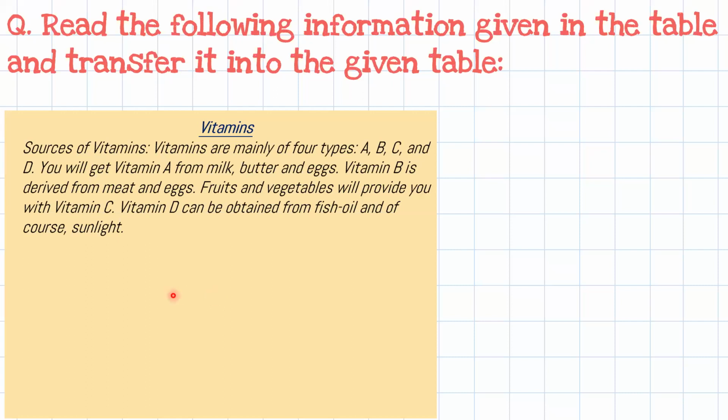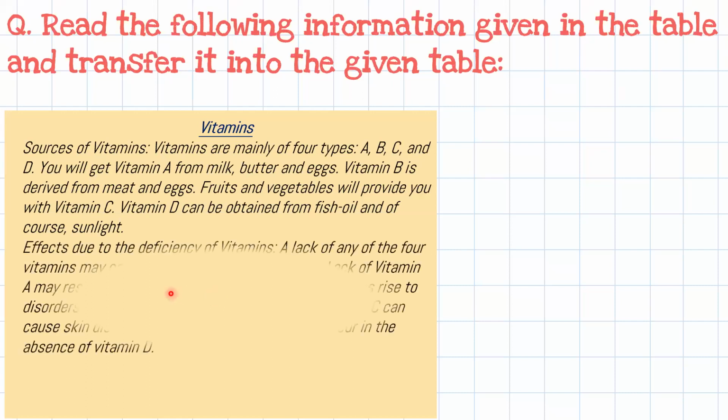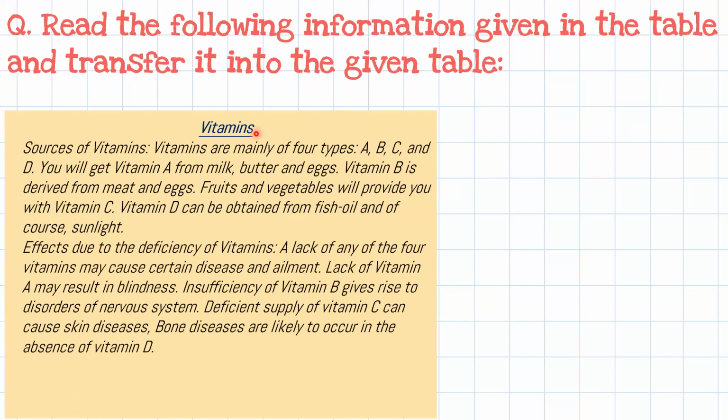Okay. So the information is here. We'll read the passage now. The passage is about vitamins. Sources of vitamins. Vitamins are mainly of four types: A, B, C, and D. You will get vitamin A from milk, butter, and eggs. Vitamin B is derived from meat and eggs. Fruits and vegetables will provide you with vitamin C. Vitamin D can be obtained from fish oil and, of course, sunlight.